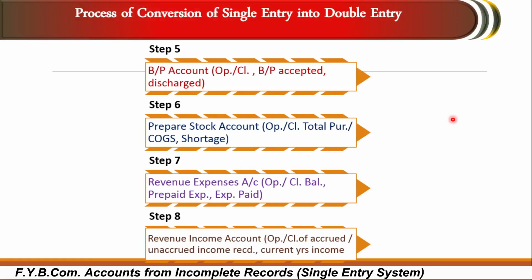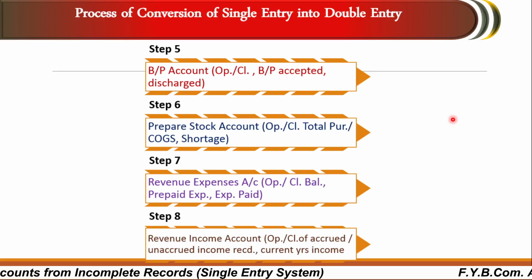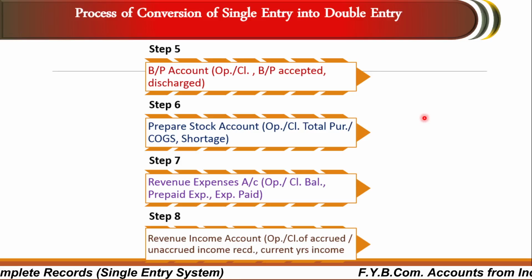The fifth step of the conversion of single entry into double entry system is the bills payable account we have to maintain. For this we have to maintain the opening balance of bills payable, closing balance, then bills payable accepted and discharged. After that, we have to prepare the stock account, where we have to maintain opening and closing stock, as well as total purchases, cost of goods sold, as well as shortage if any.